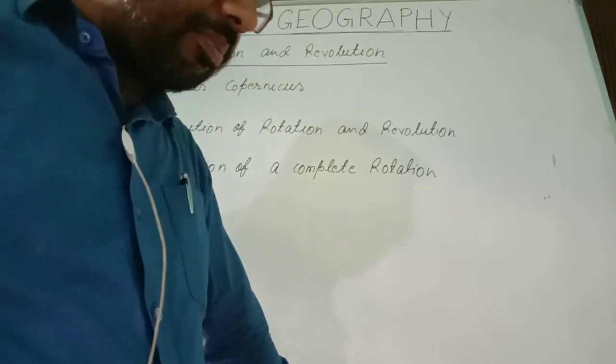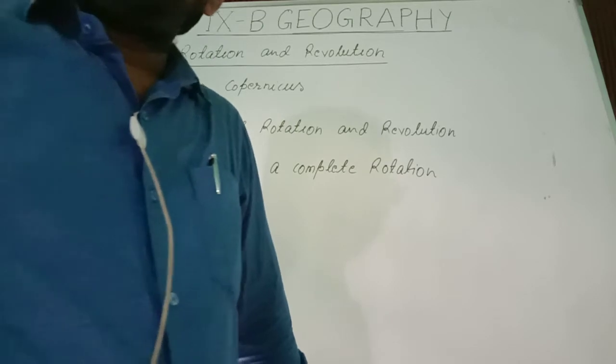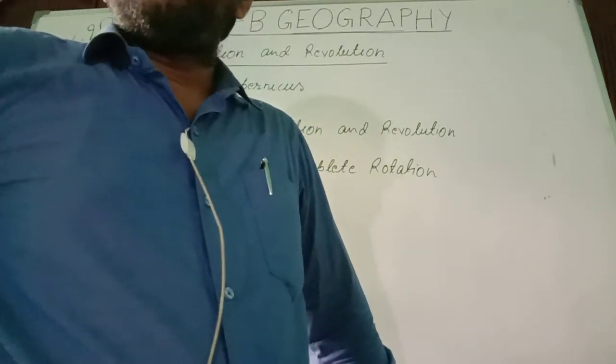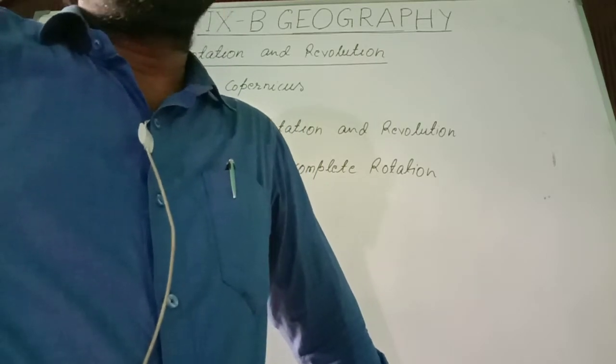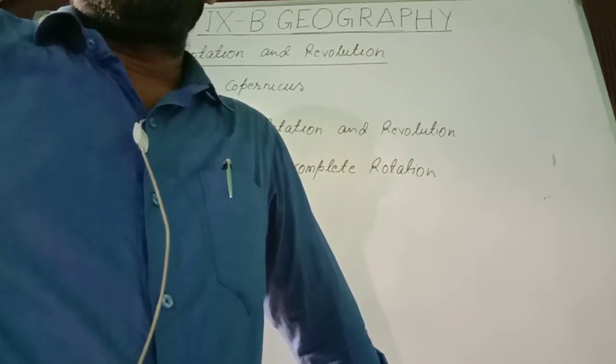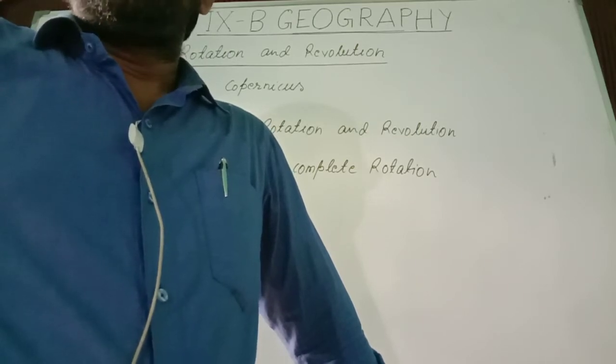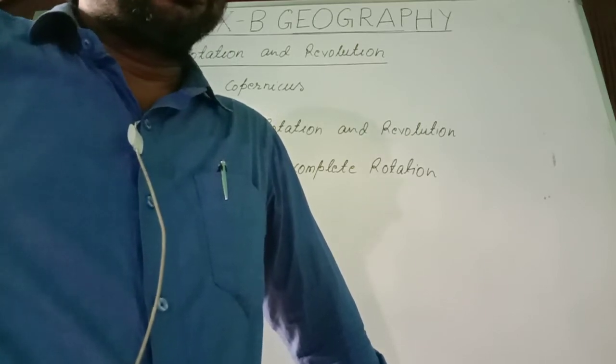So the ancient people considered that the earth is a fixed body, while other heavenly bodies are moving around the earth.